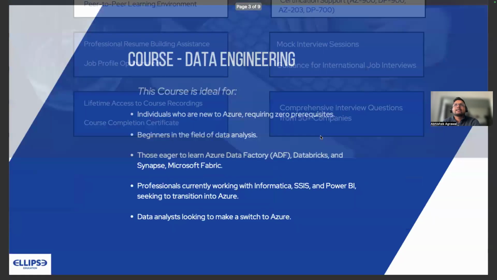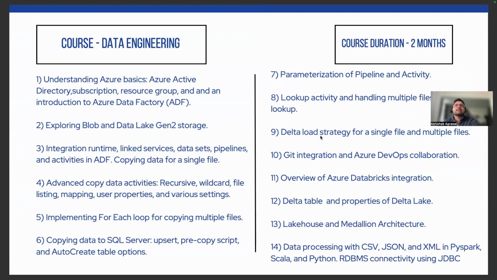These are the topics that will be covered in the overall Azure data engineering training program, which will run for 2 months.